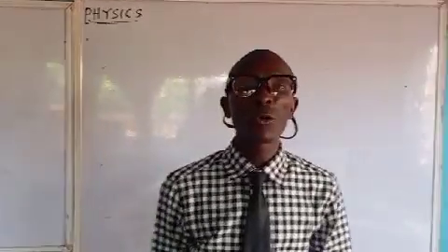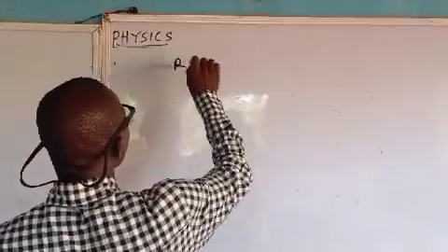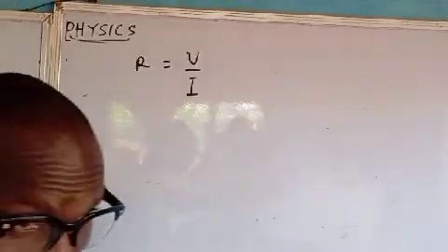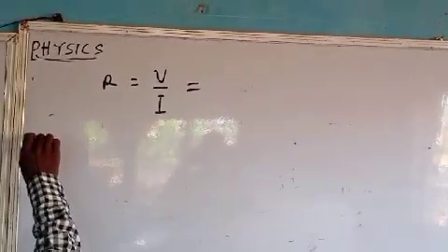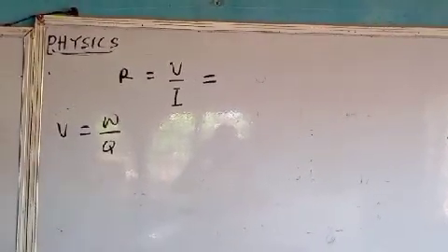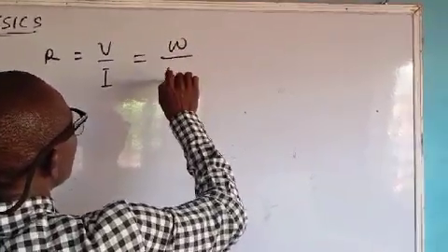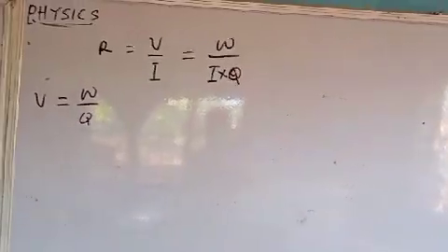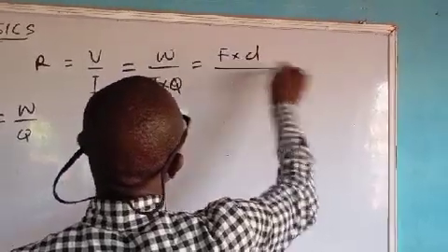Now from here we can look at resistance. From Ohm's law, we were made to know that resistance is voltage over current. And we just defined voltage. Voltage is work done over charge. So if I come here, it becomes work done over current times charge.